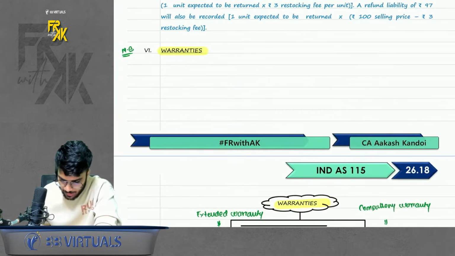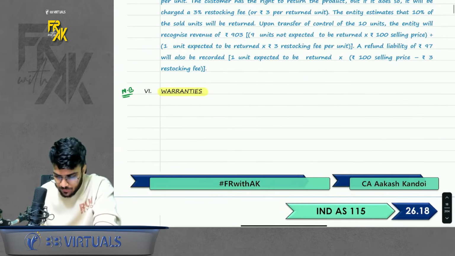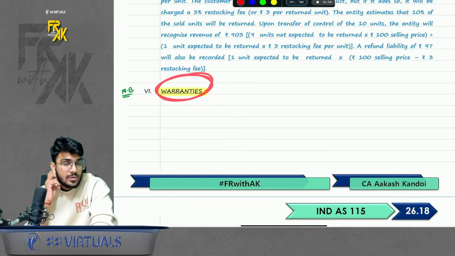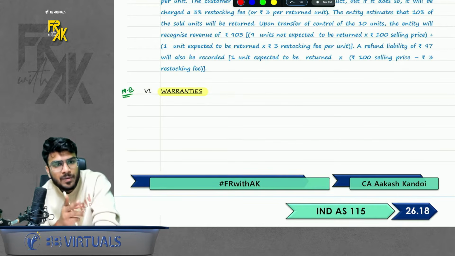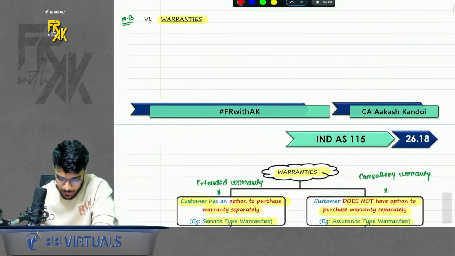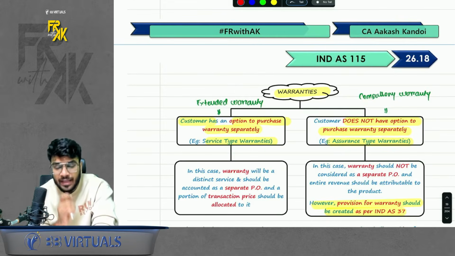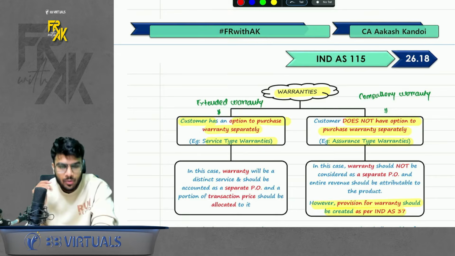So what does it say? See, under warranty, when do we receive any warranty? So basically whenever you buy any product, so the company gives you any warranty. So for the company, it is giving a product also and giving a warranty also. So normally it is a 2 performance obligation, product and warranty both. But standard says whether to treat the warranty as a separate PO or not.